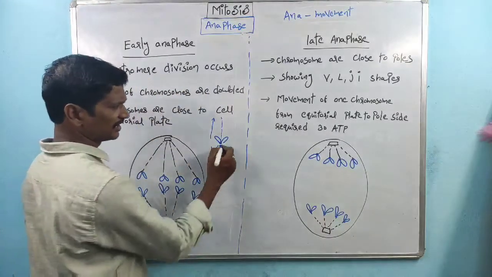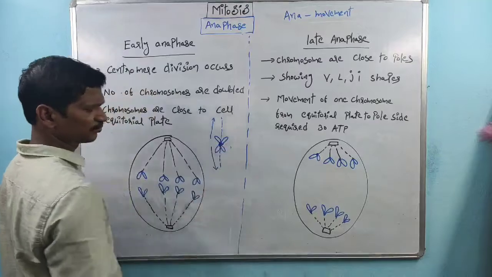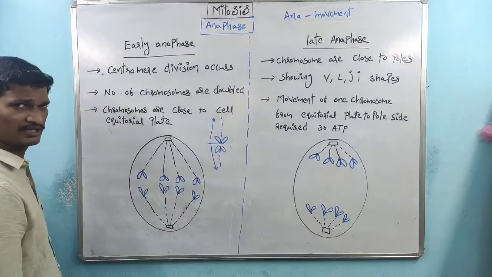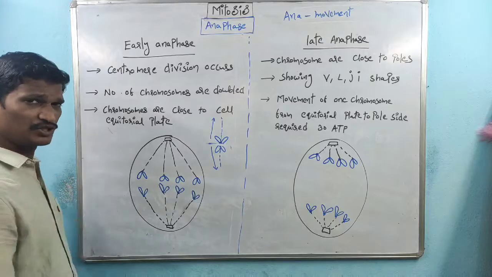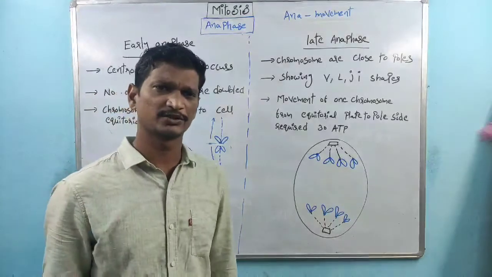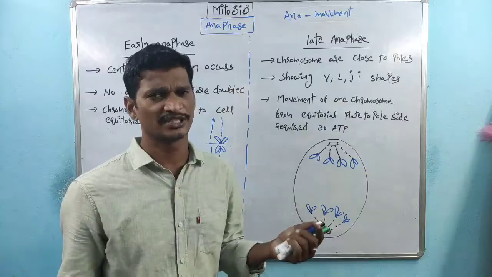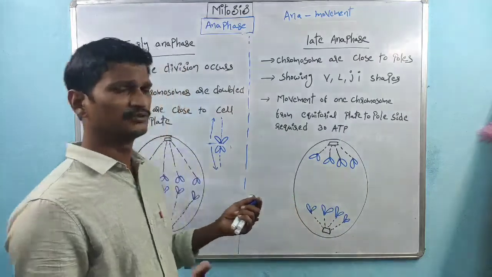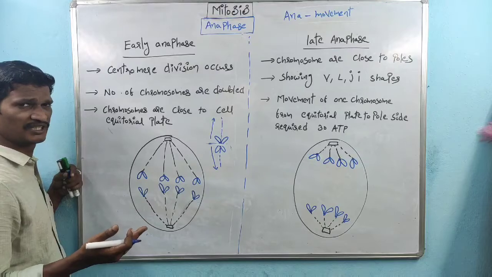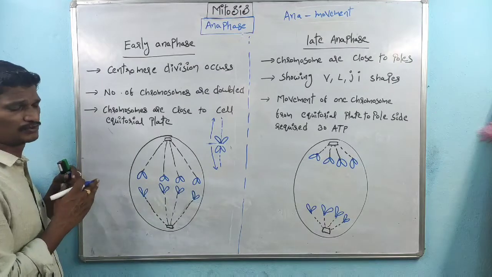We already discussed earlier, this is the sister chromosome. The sister chromosomes are split. At which location in a chromosome does the splitting take place? The centromere division takes place. So once the centromere division takes place, that is nothing but splitting of chromosomes.